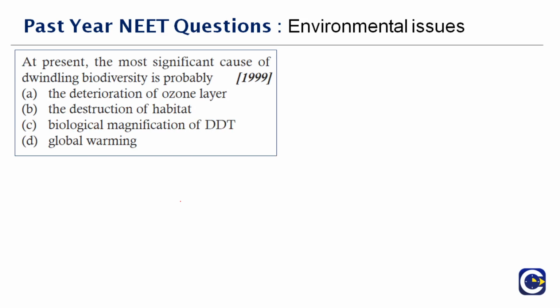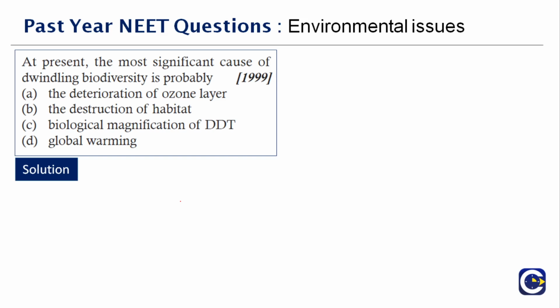At present, the most significant cause of dwindling biodiversity is probably dash. This question was asked in the year 1999. What do you mean by the word dwindling? Maybe we need to analyze that. Only then you will be able to answer the question.